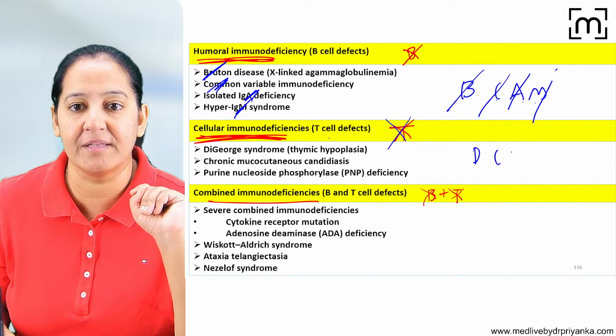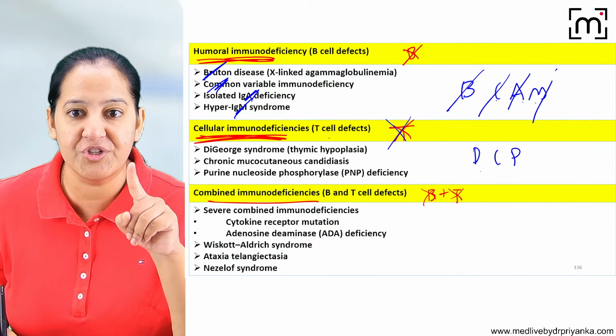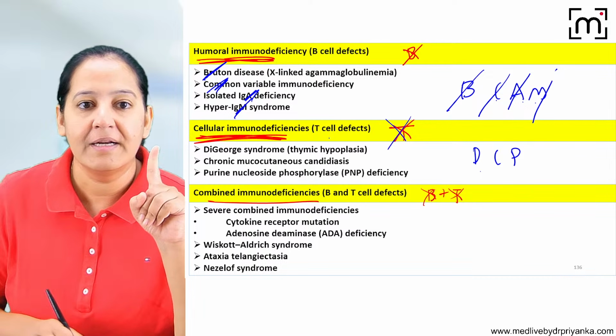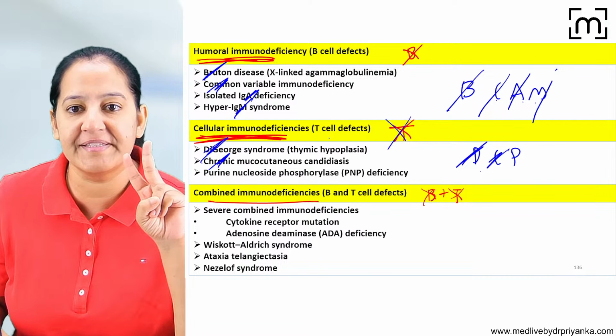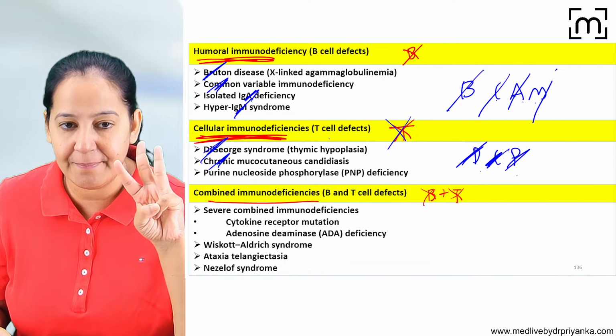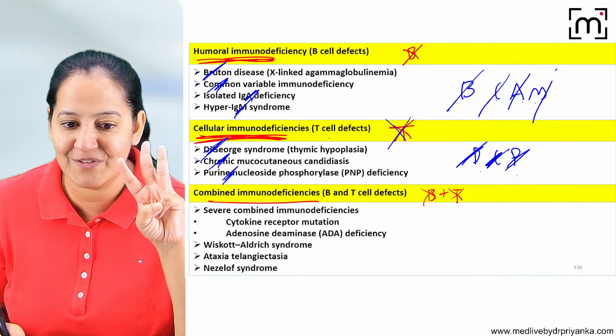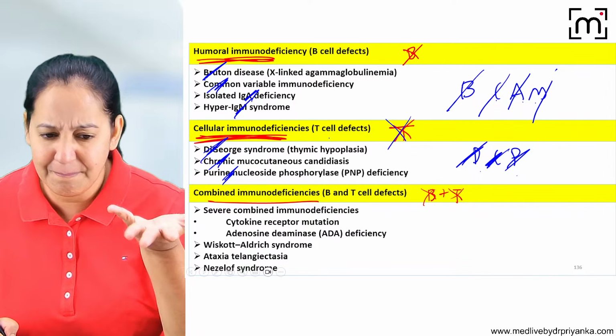The mnemonic is DCP. There is a post in the police now, Deputy Commissioner Police. So DCP. D stands for DiGeorge syndrome. C stands for chronic mucocutaneous candidiasis. And P stands for PNP, that is purine nucleoside phosphorylase deficiency. Many MCQs even come on the simple classification.